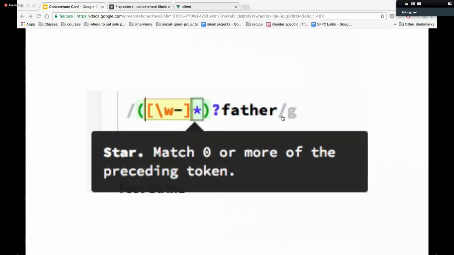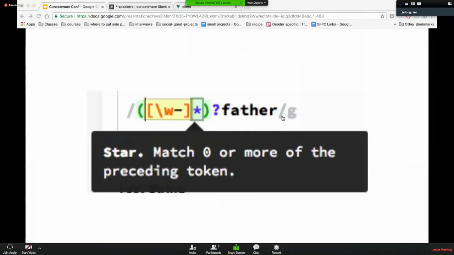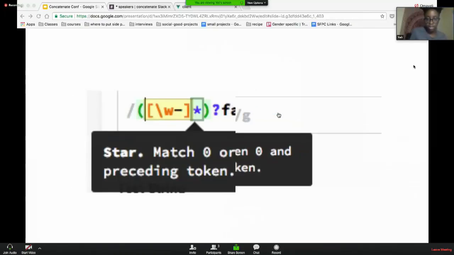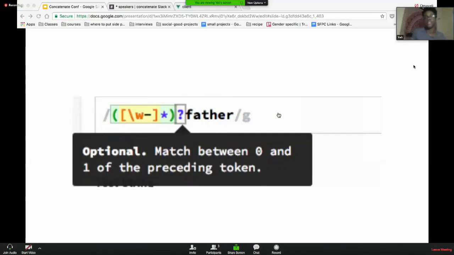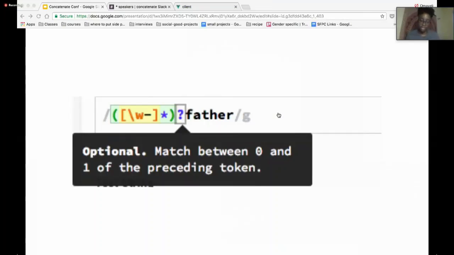And then the star is saying you can match 0 or more of the preceding tokens. And then we end the group, and this is optional. So it doesn't have to be grandfather, it doesn't have to be grand-father. It can also just be father.